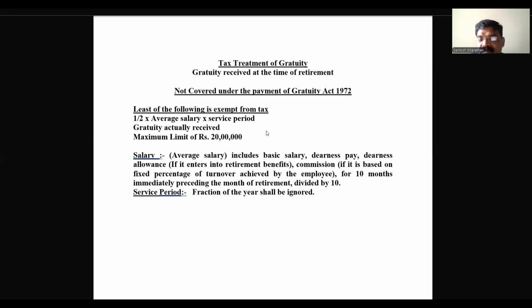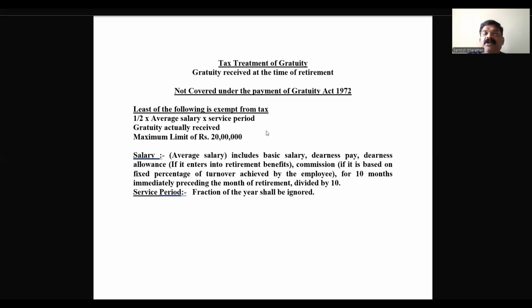Actual gratuity received, maximum limit 20 lakh, the least will be subtracted from the actual gratuity received. That will be a taxable gratuity. Again, coming to not covered under the Payment of Gratuity Act 1972, half month salary into average salary into service period.